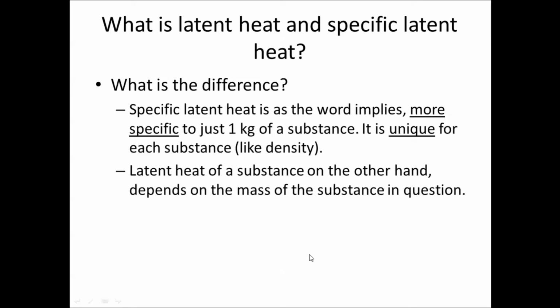If I tell you the specific latent heat of vaporization for water, it will be the same value in Singapore as in Paris or in New York, because it's just 1 kg of the substance that is under consideration. Now for latent heat of the substance, on the other hand, it depends on the mass that is in question. That means if you have more mass, more energy will be required.